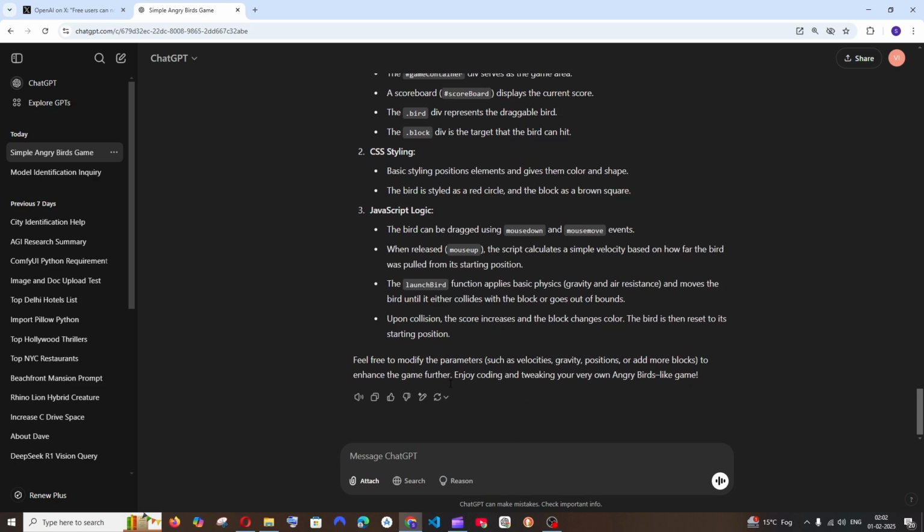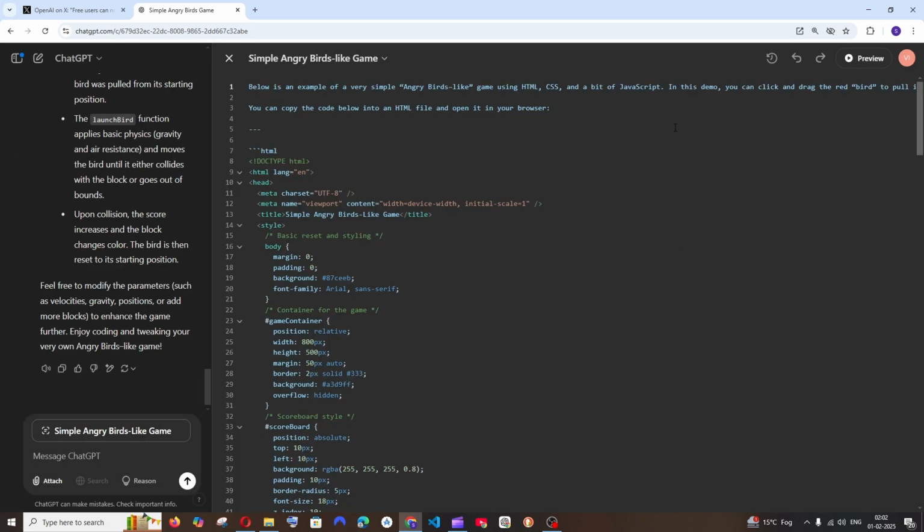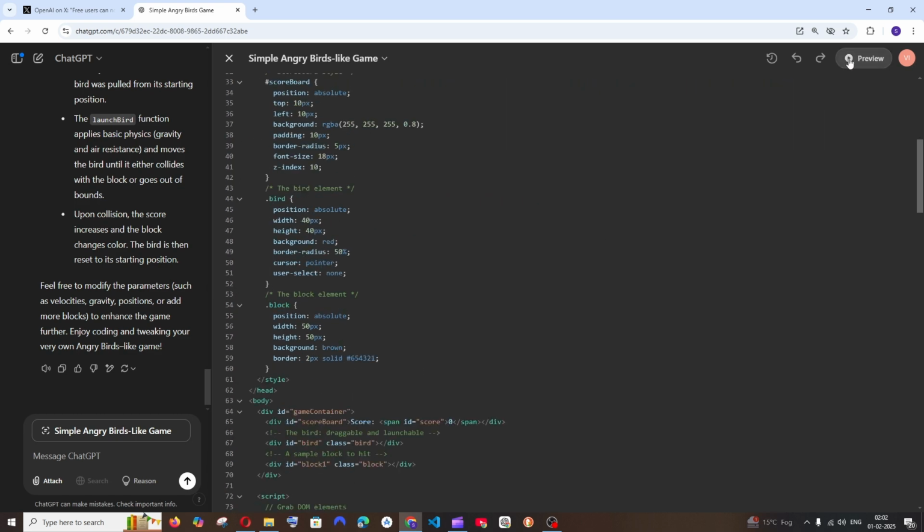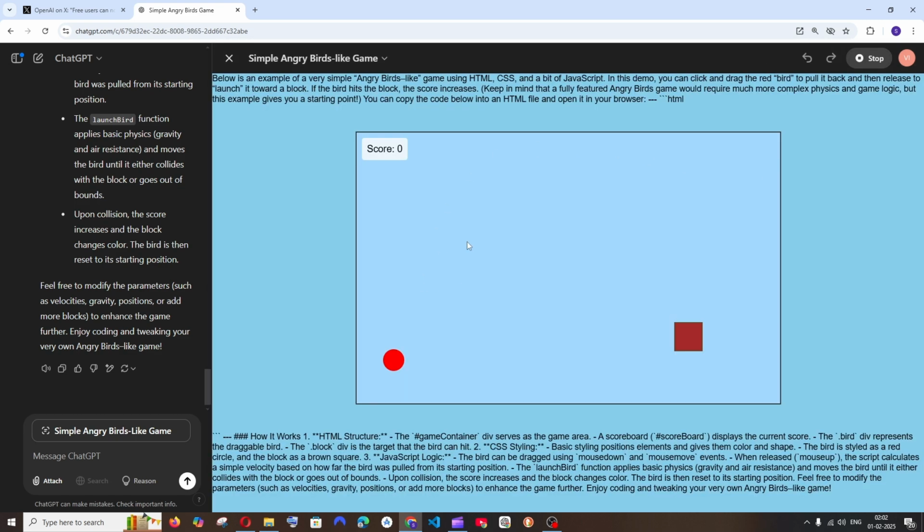If you scroll down, we'll have this edit in canvas. If you click this, we'll have this preview option. Run this, and this is the output that we get, an Angry Birds lookalike game. I guess this is the slingshot, and this is our obstacle. If we hit the obstacle, we'll get some points. I can't drag it beyond this rectangle, so I'll just drag like this.